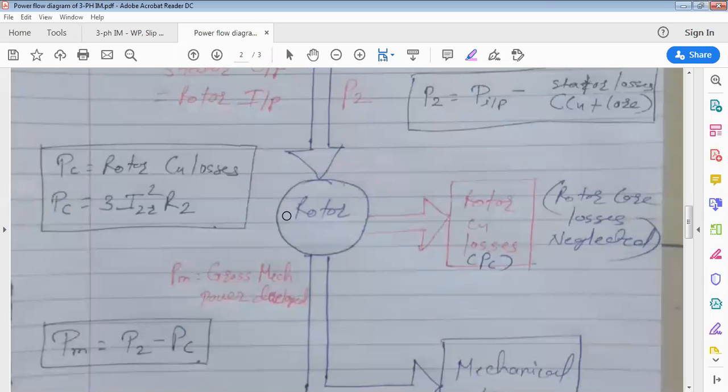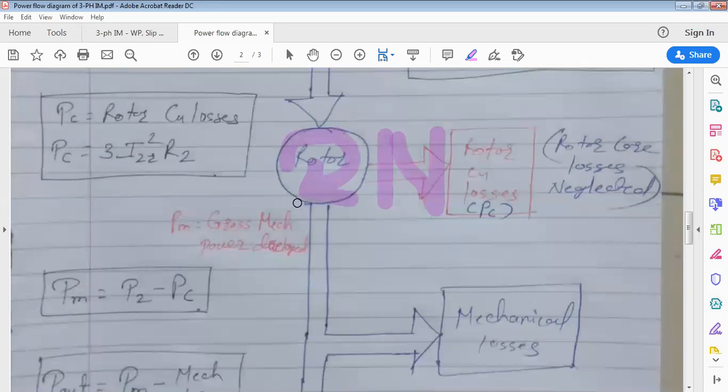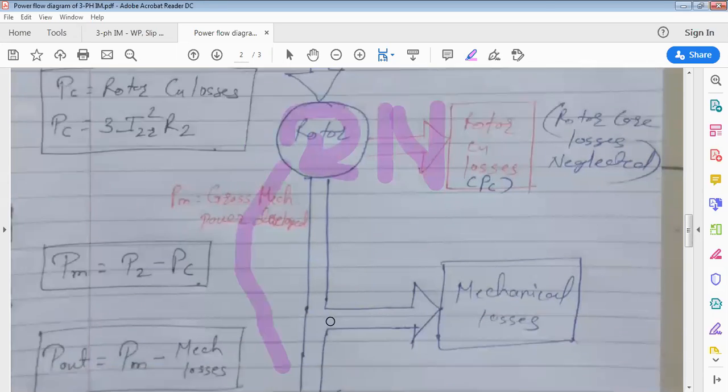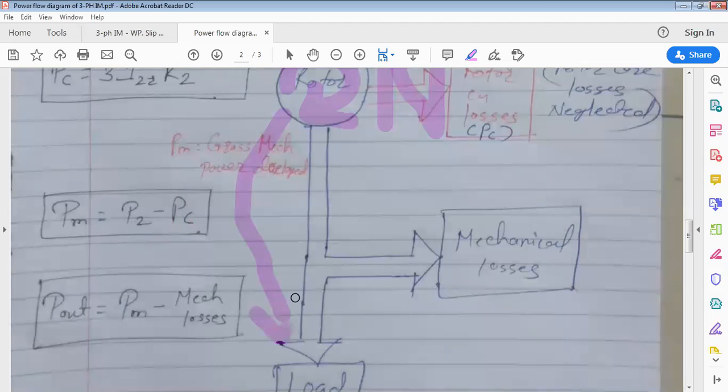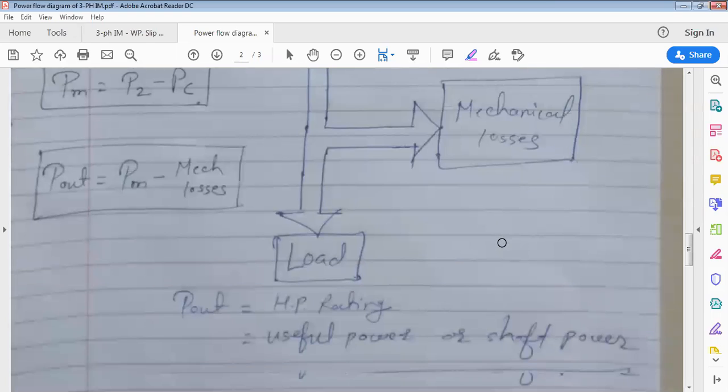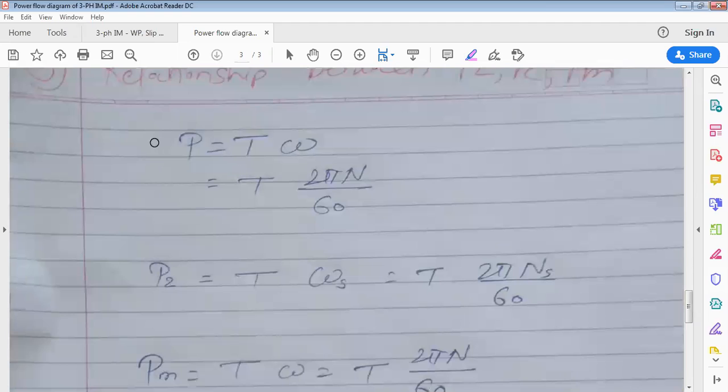Now the rotor starts to rotate. At what speed does the rotor rotate? Capital N. So the rotor delivers power to the load at N. These are the two things you have to use in the derivation. The formula we all know: P equals T omega, as we used in the fourth unit in elementary concepts, where omega is 2 pi N by 60 radian per second.